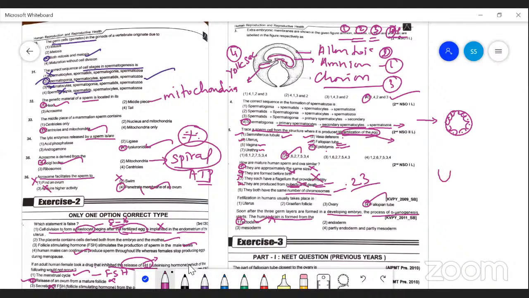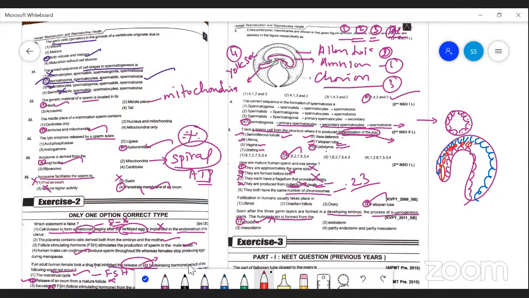The three-layered embryo has endoderm here, ectoderm developing in the outer region, and inside there are mesoderm cells.